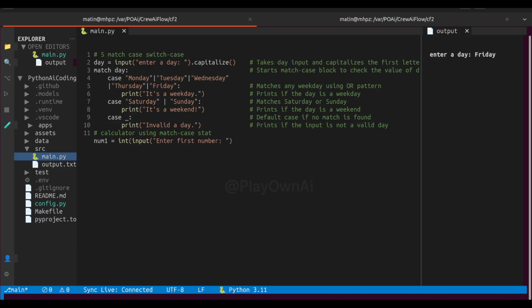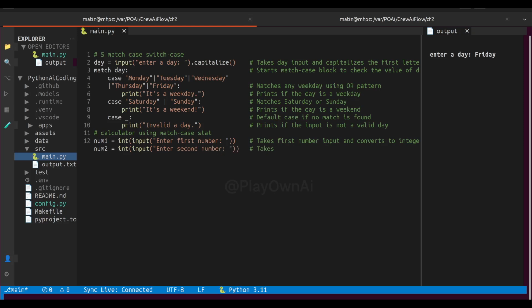This is a very clean and readable way to check multiple exact values, and match case works only in Python 3.10 or later. Let's look at one more example. We'll build a simple calculator in Python using the match case statement. Take user input, two numbers and an operation, and perform the right calculation based on what the user chooses.